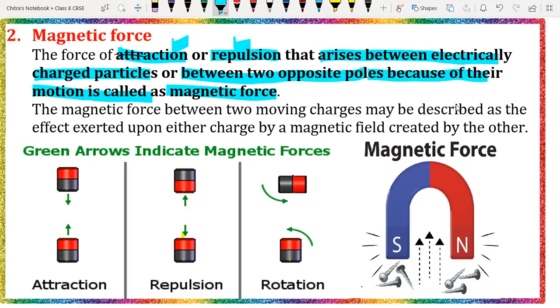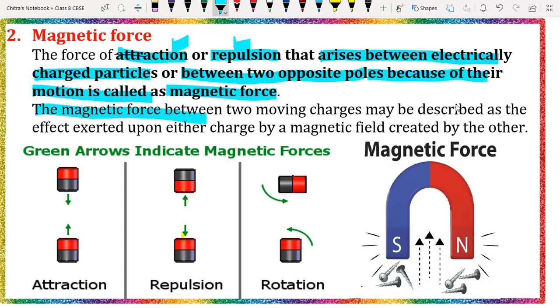It is due to the presence of opposite charge particles in them. They show attraction as well as repulsion force, because we know that same charges repel each other and opposite charges attract each other.